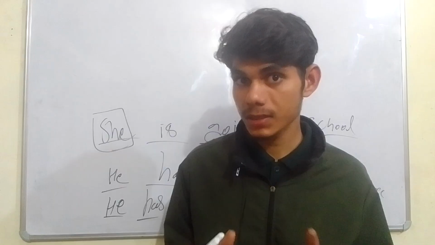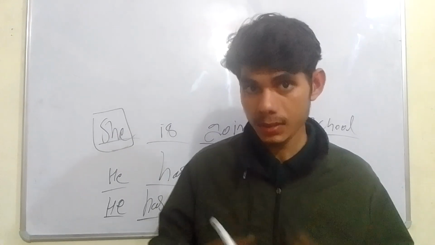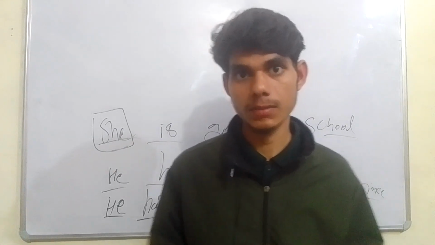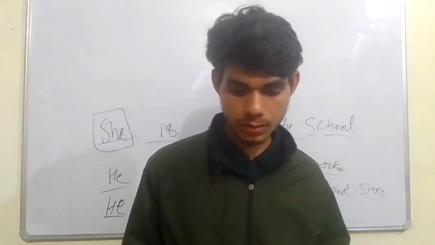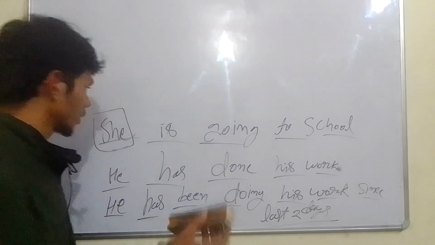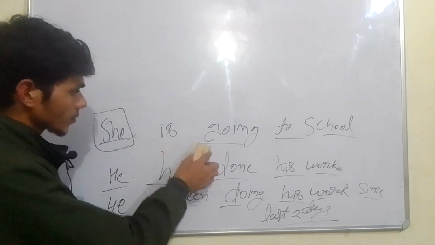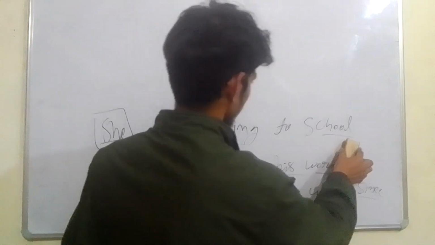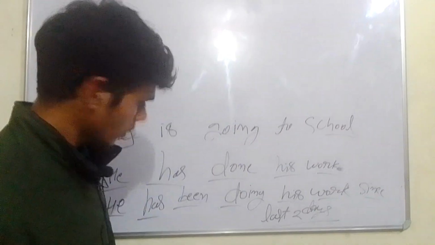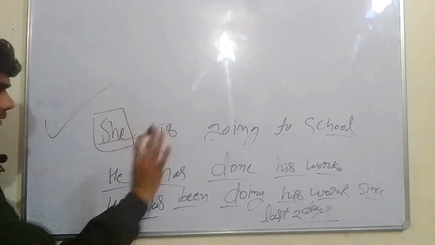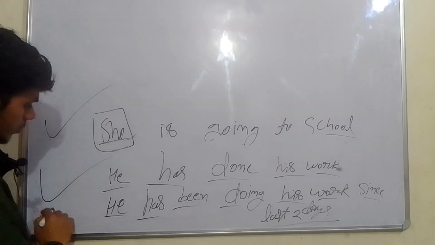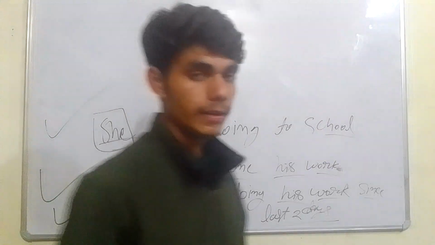So some elements are on their own. For example, she is saying something, this sentence is explaining something, this also, this sentence explaining